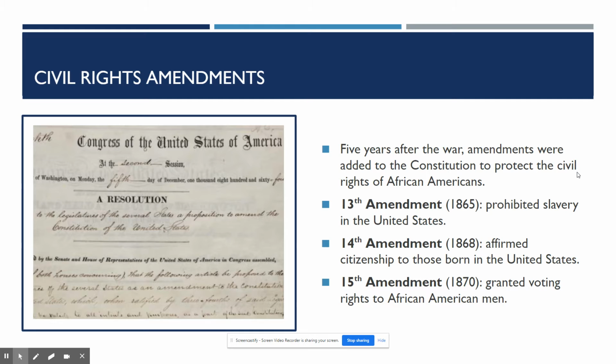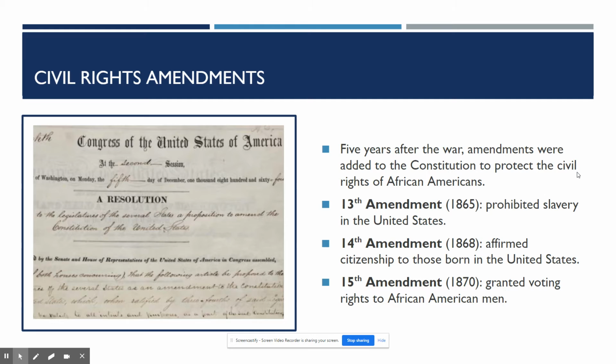The first of those is the 13th Amendment, passed in 1865, and it prohibits slavery in the United States. The next is the 14th Amendment, a really important one that we'll be talking a lot about during this unit. It is from 1868, and it affirms citizenship to those born in the United States. It reads, all persons born or naturalized in the United States and subject to the jurisdiction thereof are citizens of the United States and of the state wherein they reside.